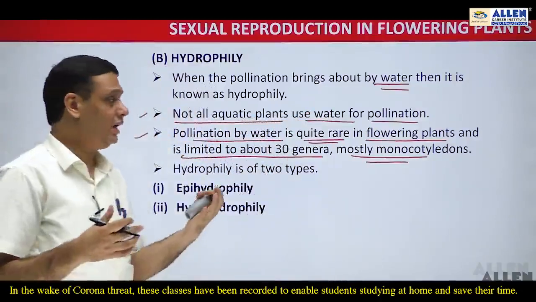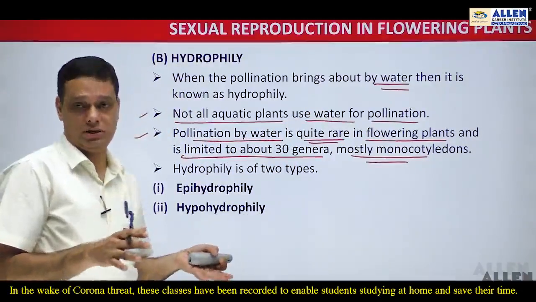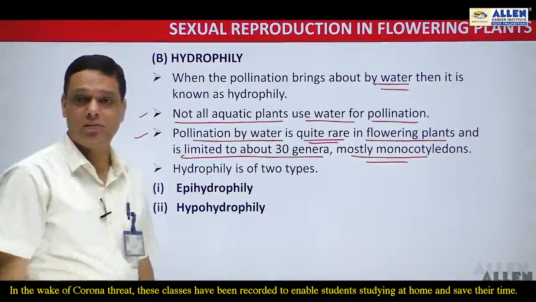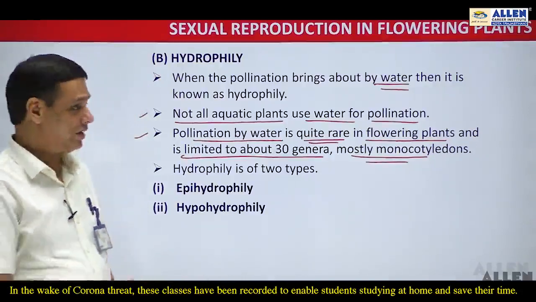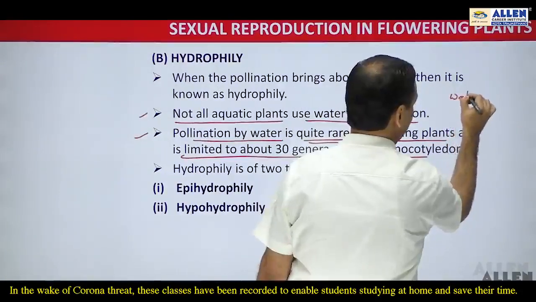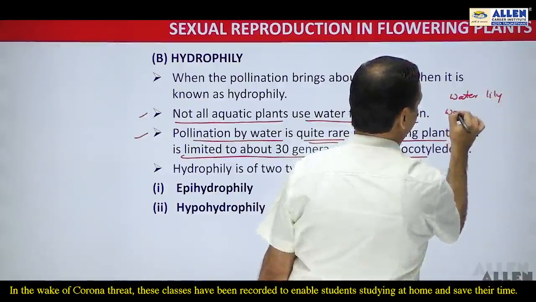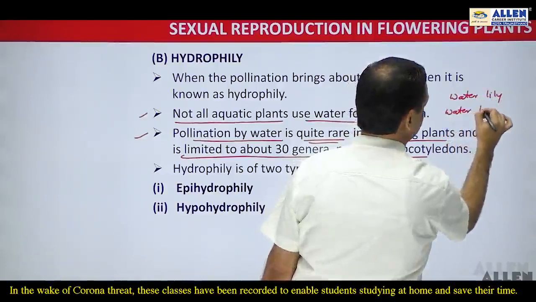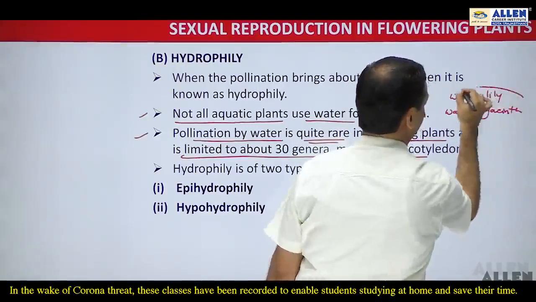There are certain aquatic plants, like water hyacinth or water lily, which are pollinated by insects or wind, mainly by insects. Remember these two important examples, water lily and water hyacinth.